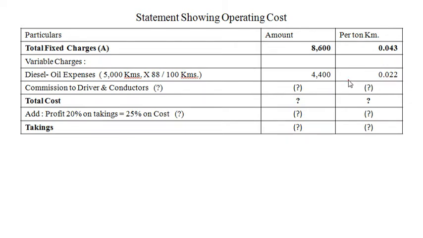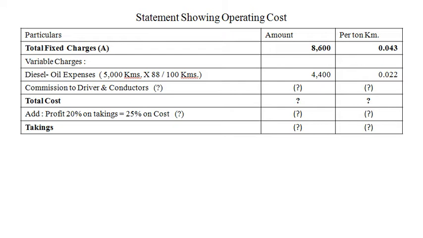My dear students, whenever you calculate variable charges, you directly calculate per passenger kilometer. Okay, per unit is very necessary with each and every item of variable cost. Now we have to pay commission to driver and conductors, but it depends on our takings. So right now we do not have takings, so we cannot work out commission payable to driver and conductors. Here it is question mark. So we cannot decide total cost also, we cannot decide profit also. So these are the missing figures we need to work out.